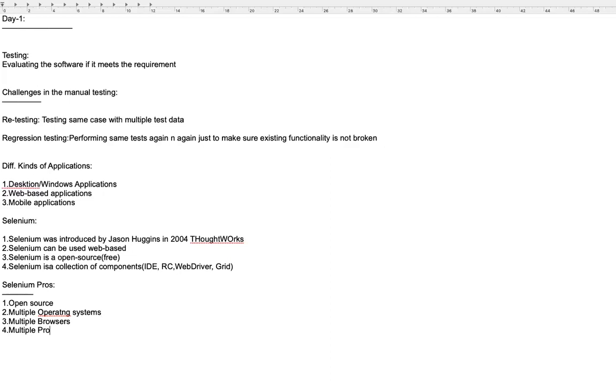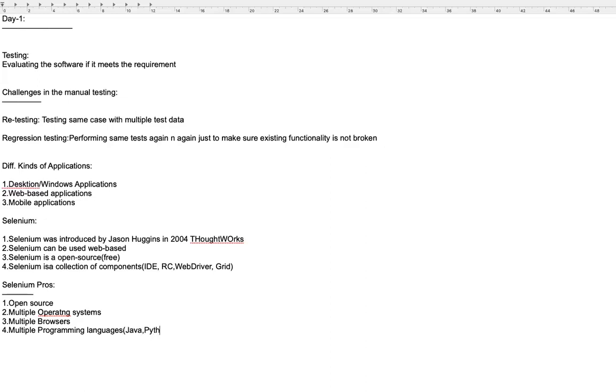And Selenium also supports multiple programming languages. This is also a main advantage. Say, for example, you only know Java. Then with that programming language, you can use Selenium. Selenium supports many programming languages.